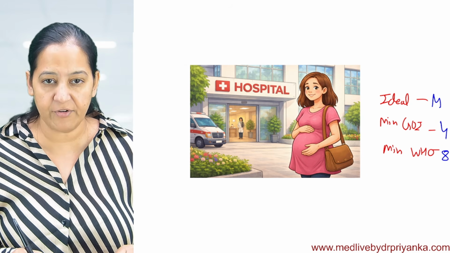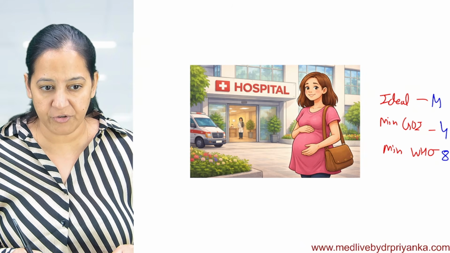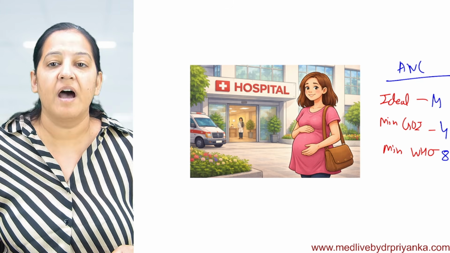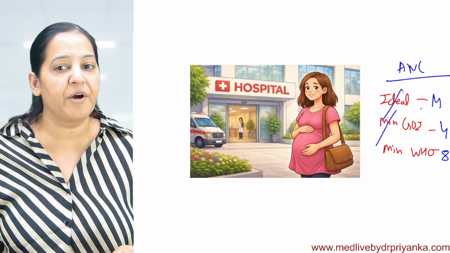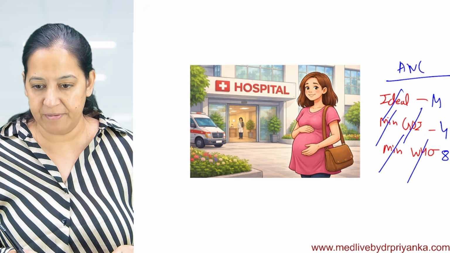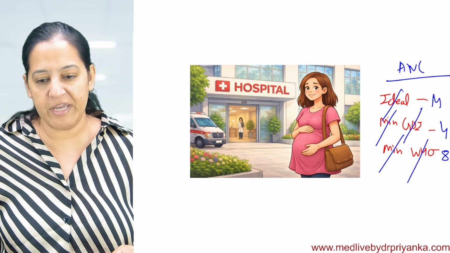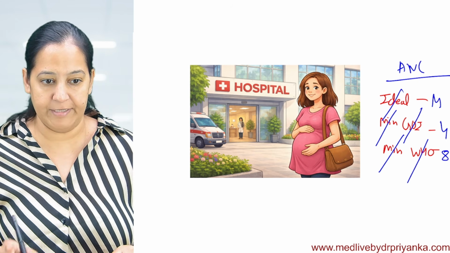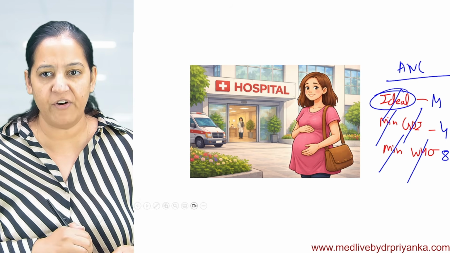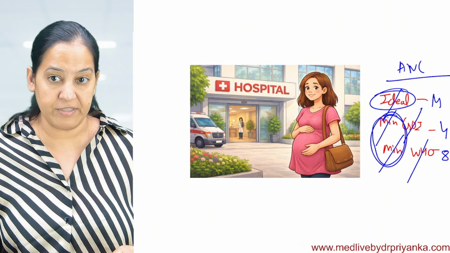People say, these are your MCQs. Got it or didn't get it? I'm talking about ANC visits. The ideal visits, minimum visits recommended by Government of India, and minimum visits recommended by WHO. So you have to learn the 3 questions and 3 answers. Clearly, no confusion. If they are asking ideal, it's 14. If they are asking minimum, now there is a catch.